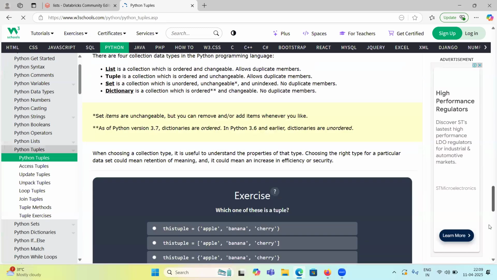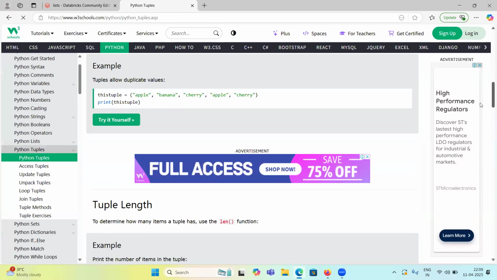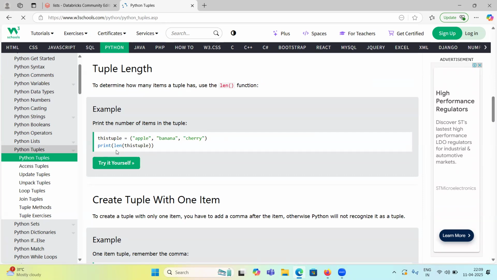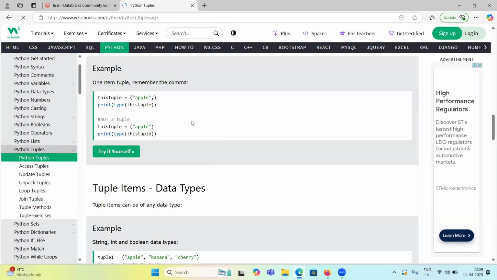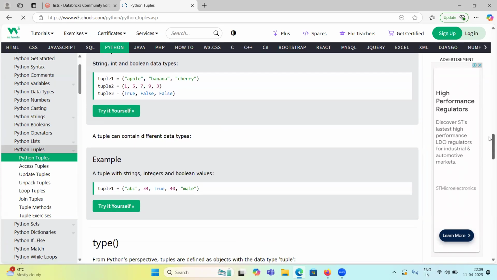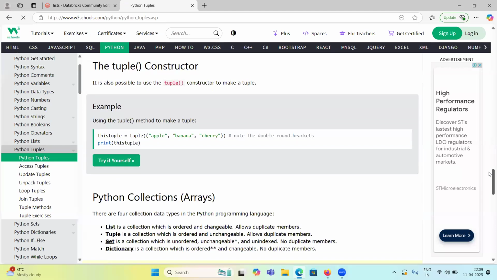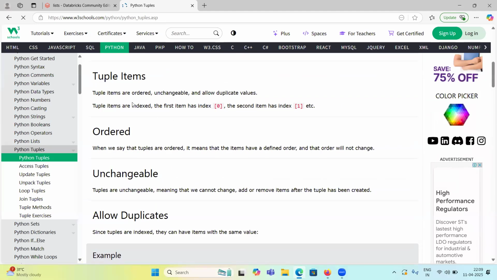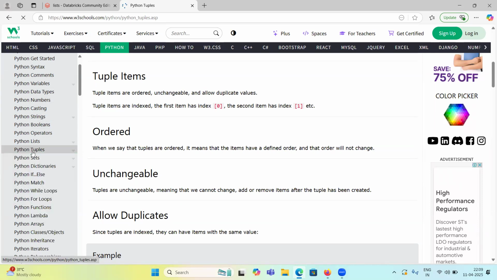If you miss anything, practice here. I think we have covered most of the things: how to find length, how to create a tuple with other items. But if I miss anything, you can refer to W3Schools and practice here. It is very good, guys.